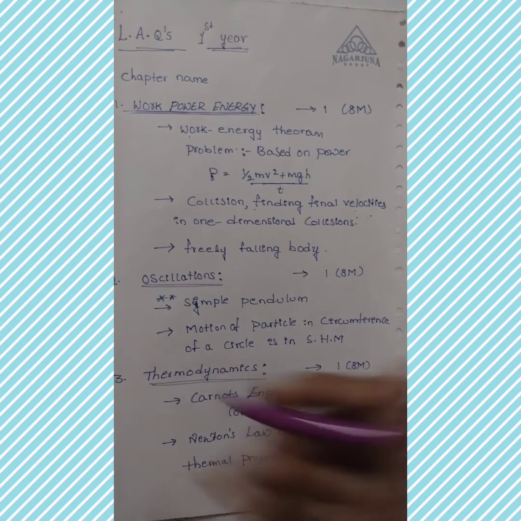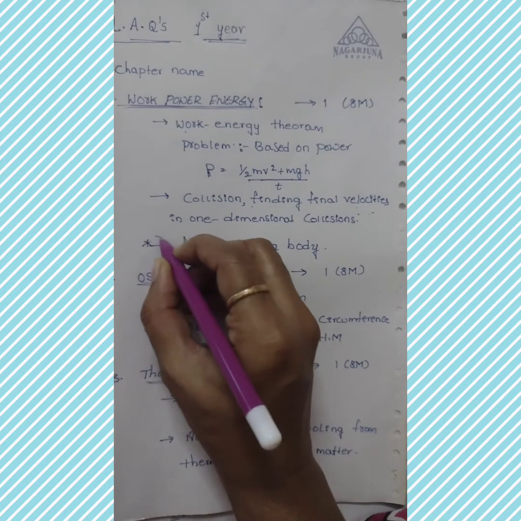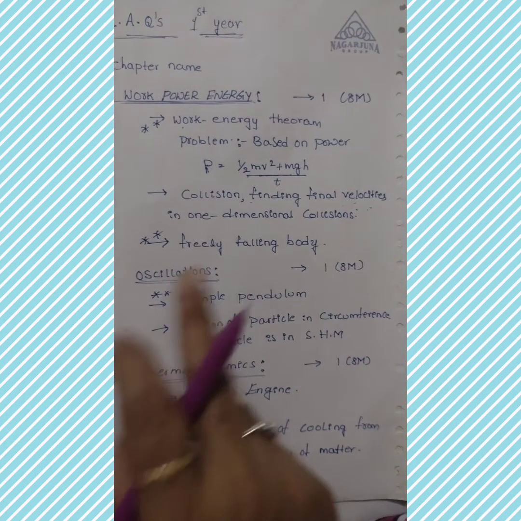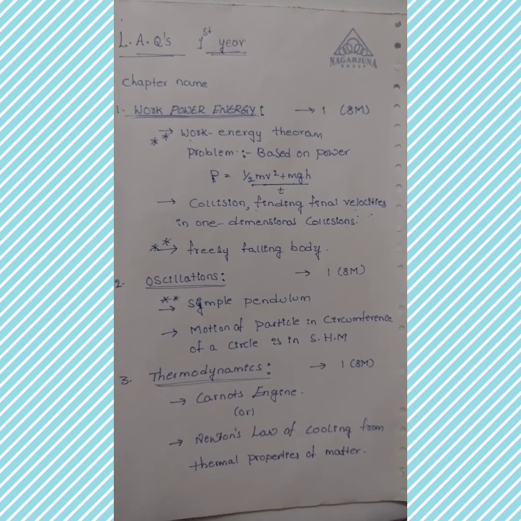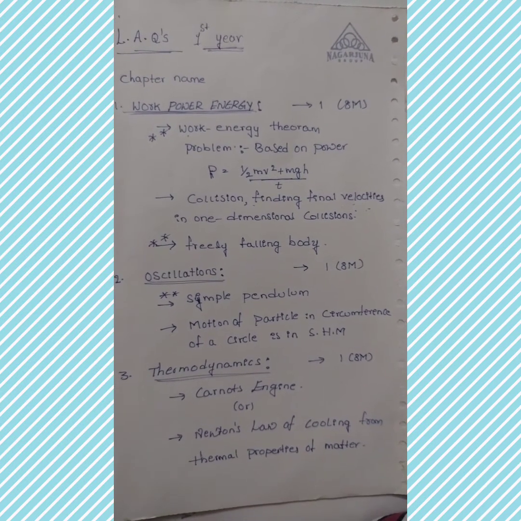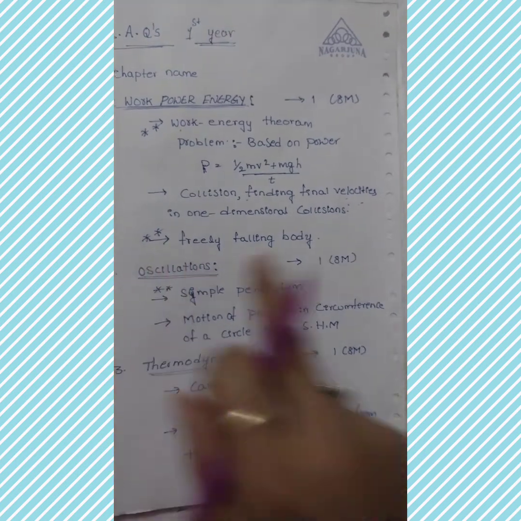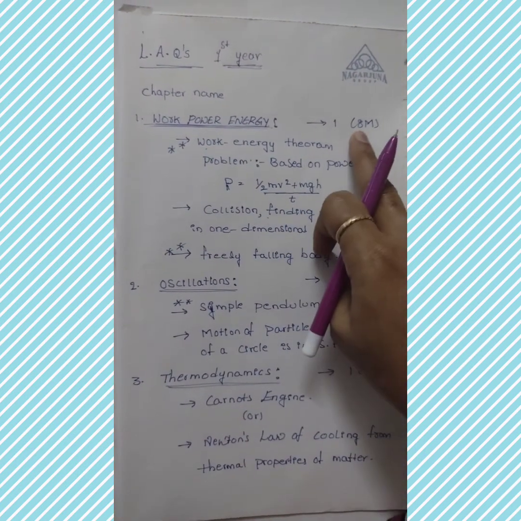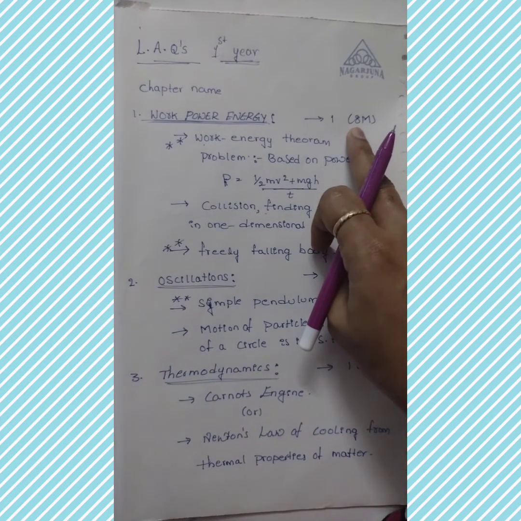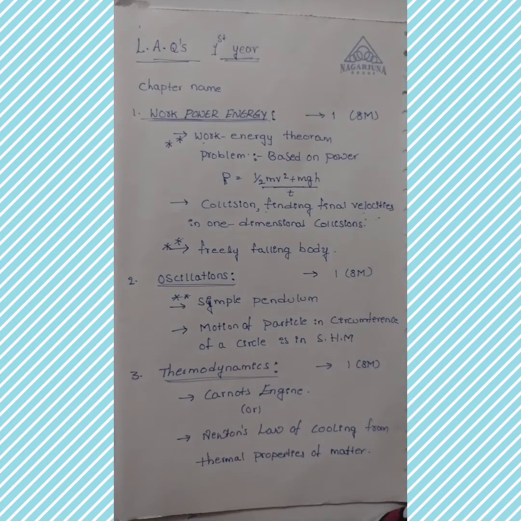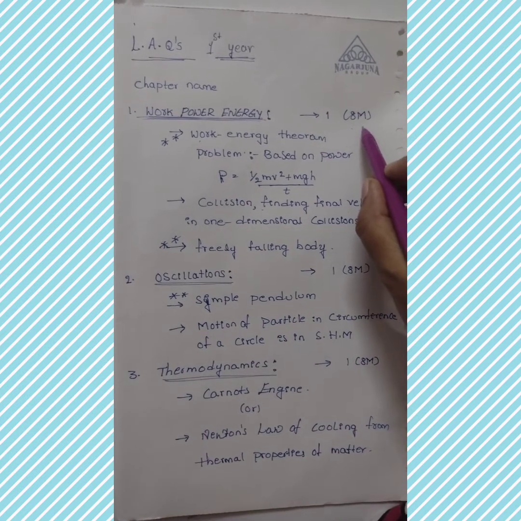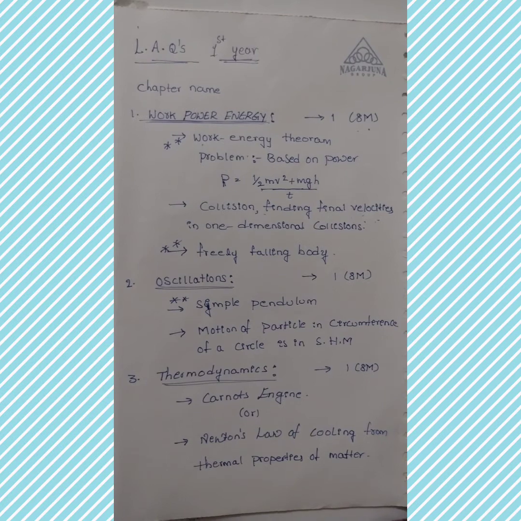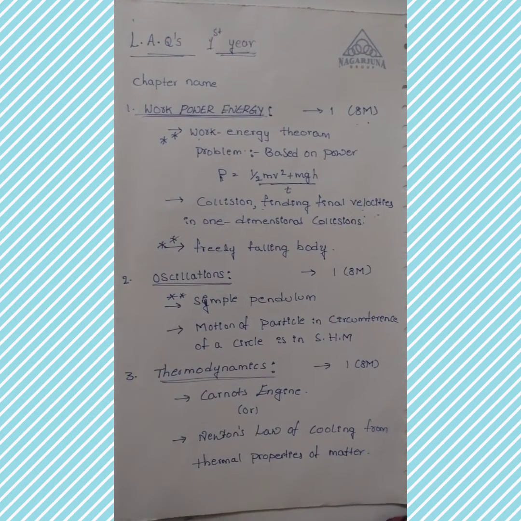Very important question. Most priority is for these two questions, the work energy theorem first, and after that collisions. But we need to learn all three questions. In these three questions, one question will compulsorily be there in our final examination for 8 marks. Compulsory. From these three we will get one question for 8 marks. Clear?